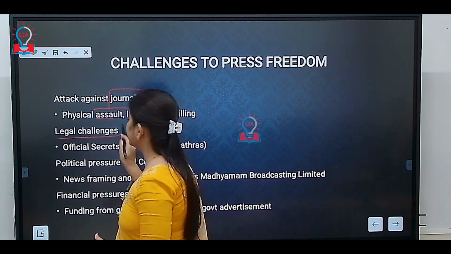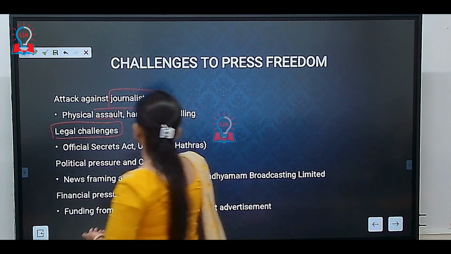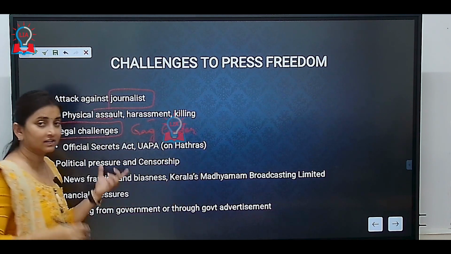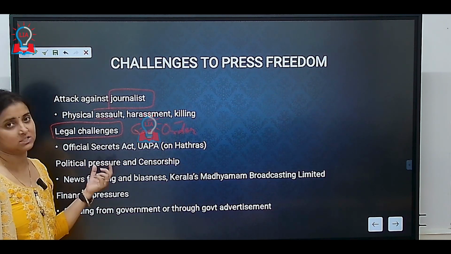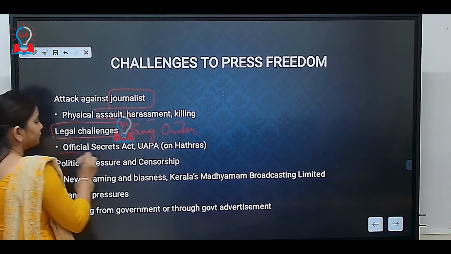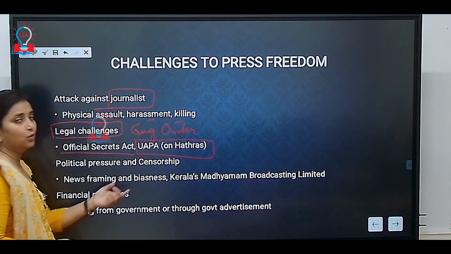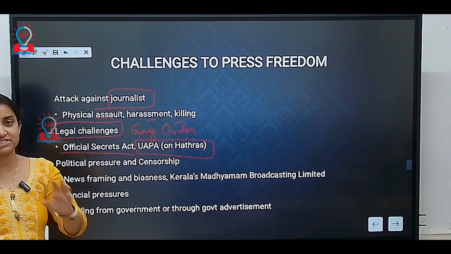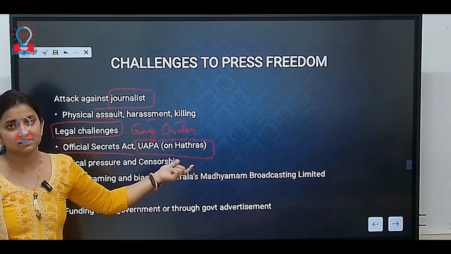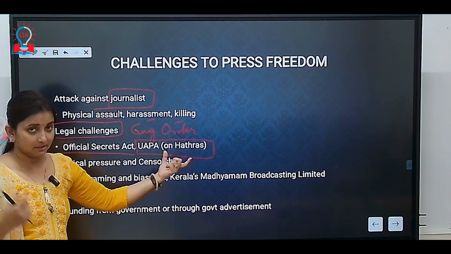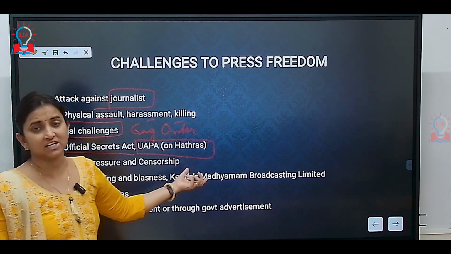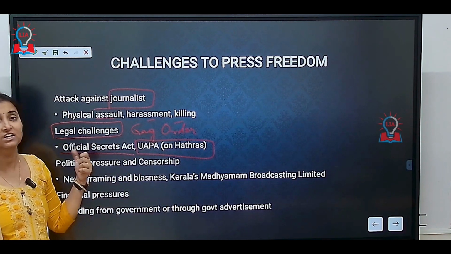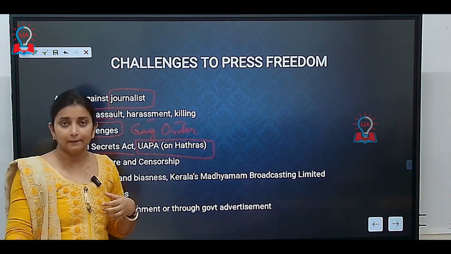The second problem is related to legal challenges. Legal challenges can be gag orders. By issuing a gag order, the government restricts the freedom of speech and expression of the press, or also through the Official Secrets Act or through UAPA. Let's say an editor or journalist has published some information on the Hathras case. Hathras was a rape case from UP. If a media house or journalist publishes information, the government can impose UAPA on that journalist. This is a form of legal restriction faced by journalists.